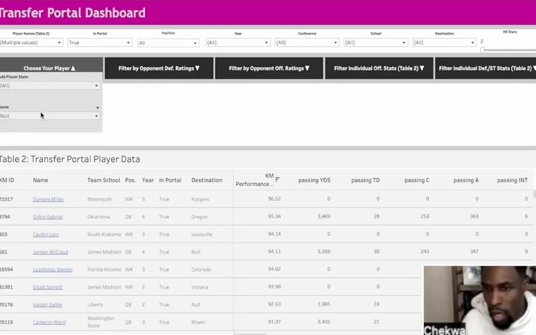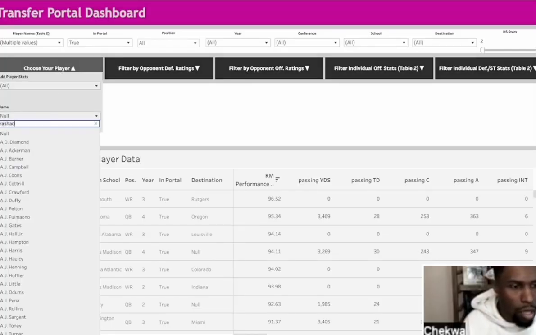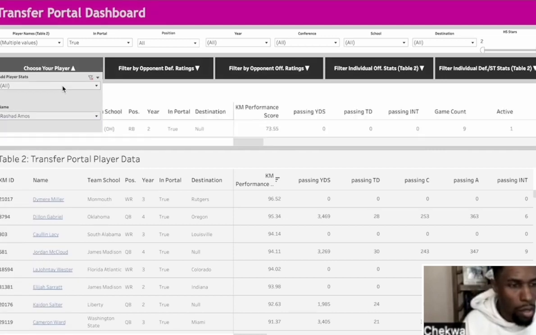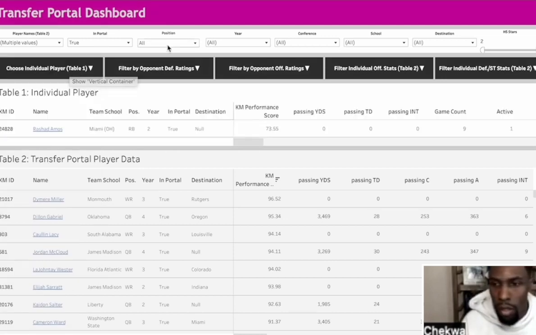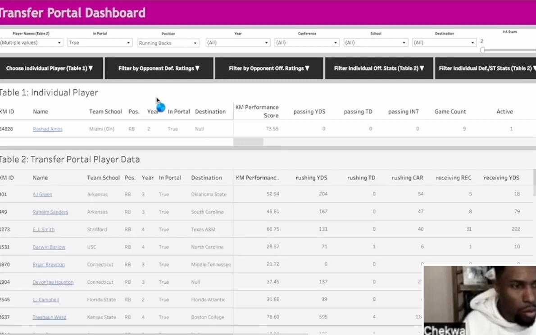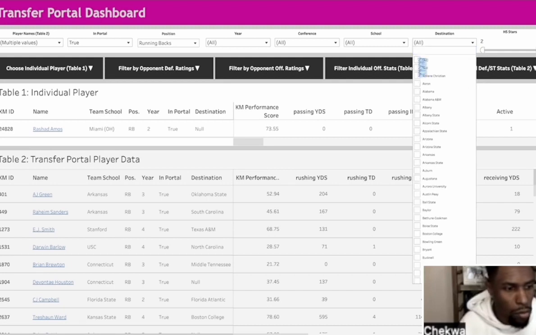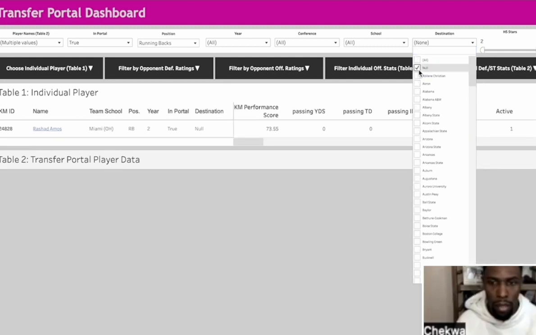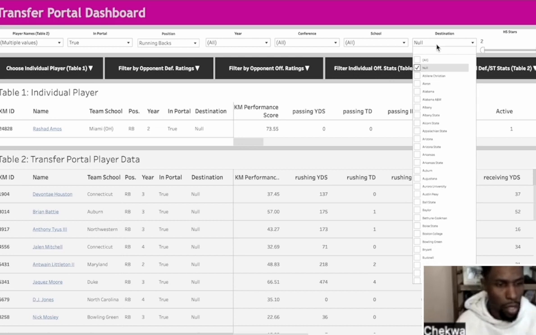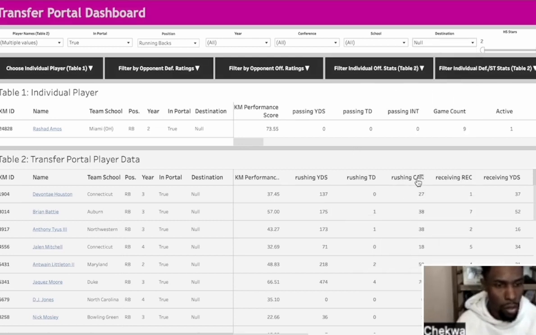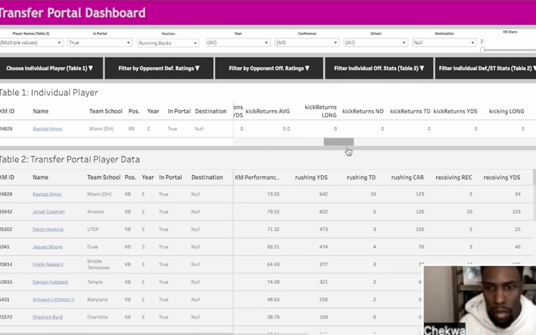So let's add Rashad Amos to the table and look at some of these other players that are in the portal that we can compare to a Rashad Amos level type player. All right, let's sort all of these running backs by those who haven't found a team yet. Okay, and then let's rank them by carries as well to see who's had the same workload as a Rashad Amos.